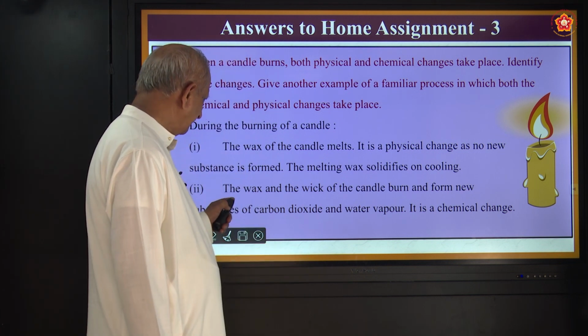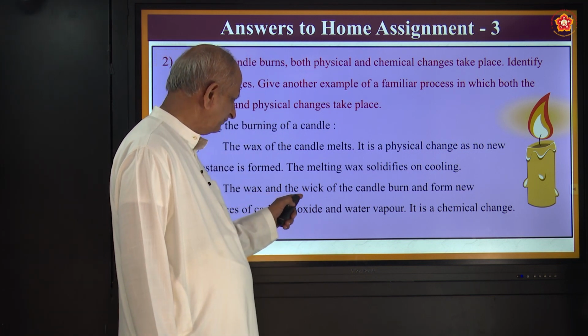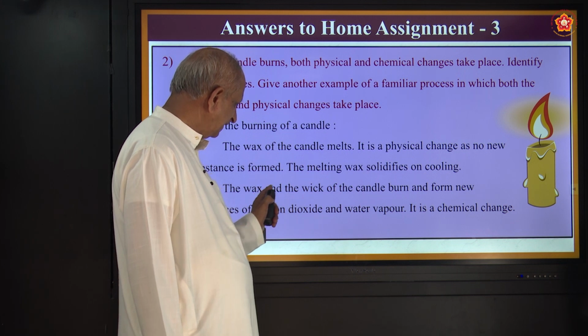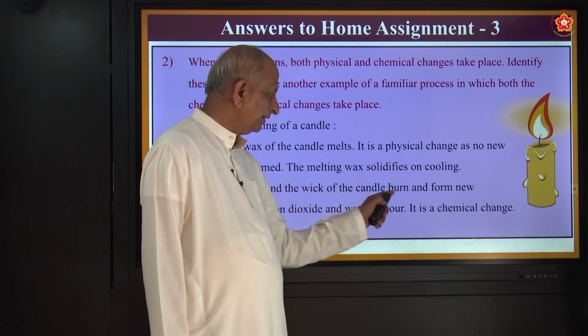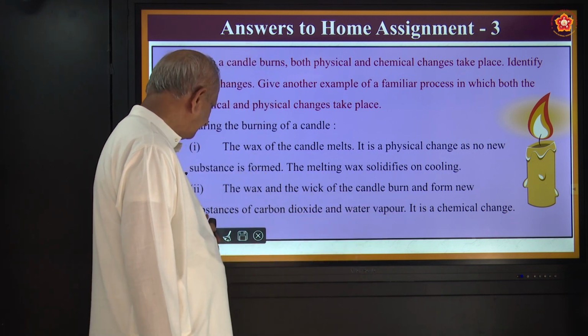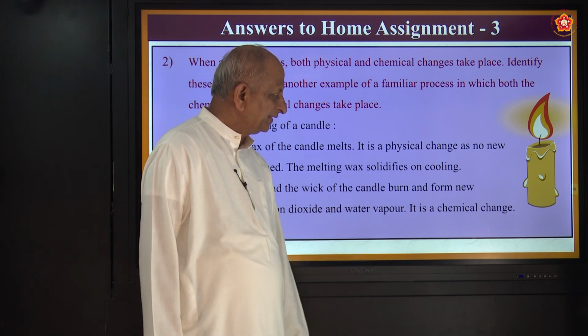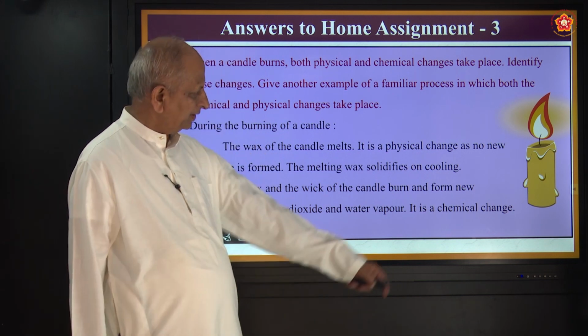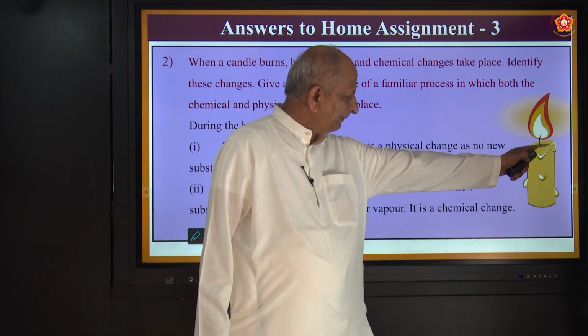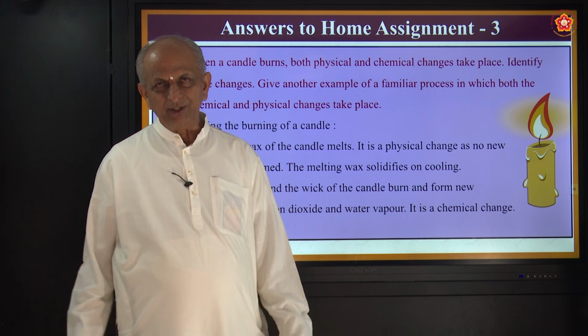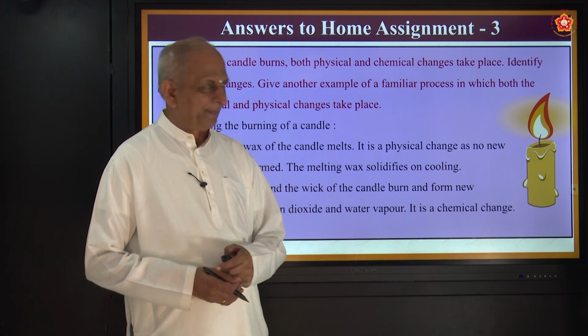And also one more thing is the wax and the wick. The wax and the wick of the candle burn and form new substances, carbon dioxide and water vapor. It is a chemical change. You have seen the wick, this is called the wick, black in color. So it burns. What happens to the wick?